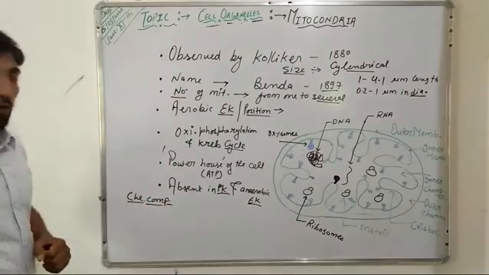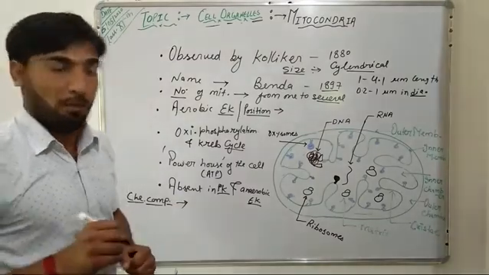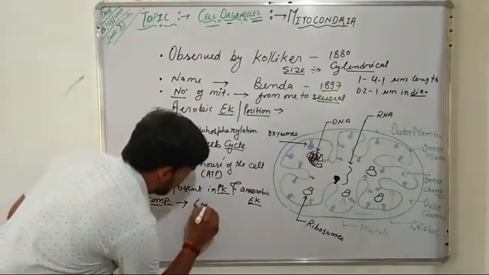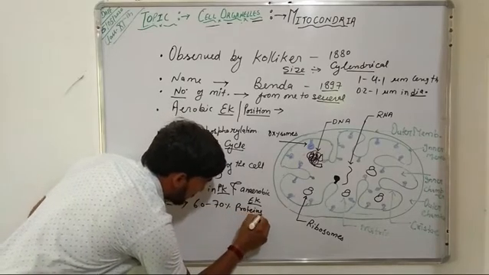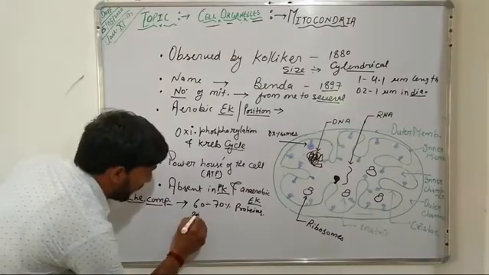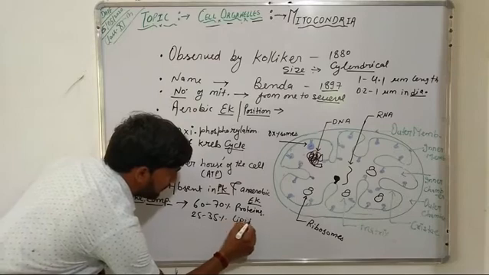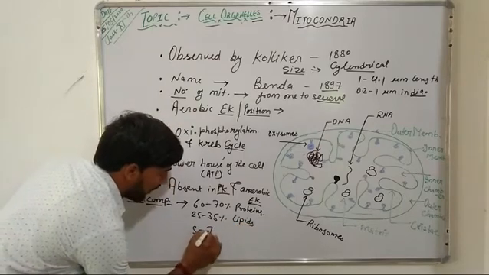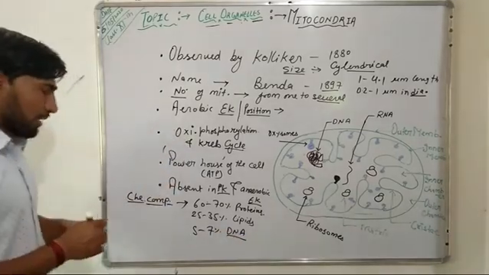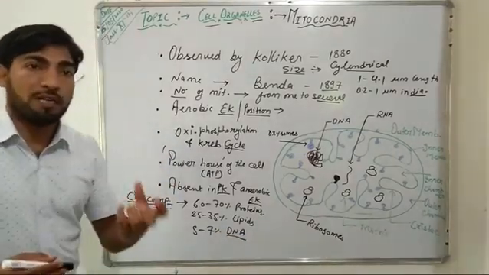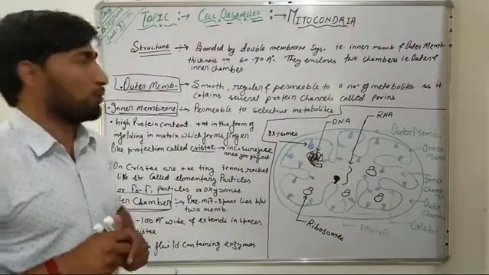Now, if we talk about the chemical composition of mitochondria, they contain near about 60 to 70% of proteins, 25 to 35% of lipids, 5 to 7% of DNA, and they also contain minerals in small traces, that means in very small amounts.